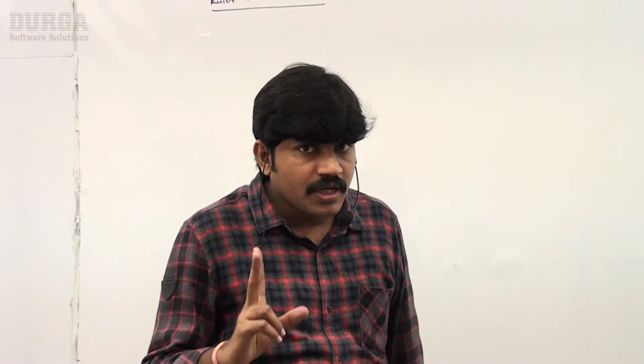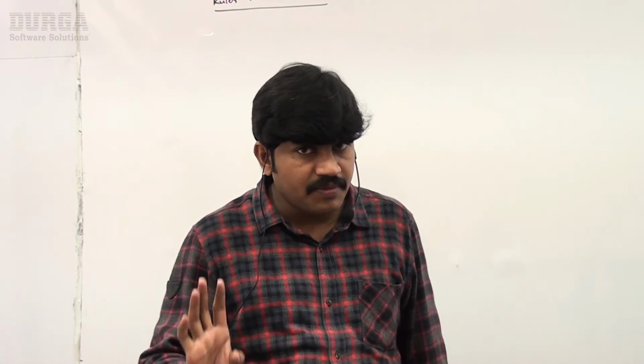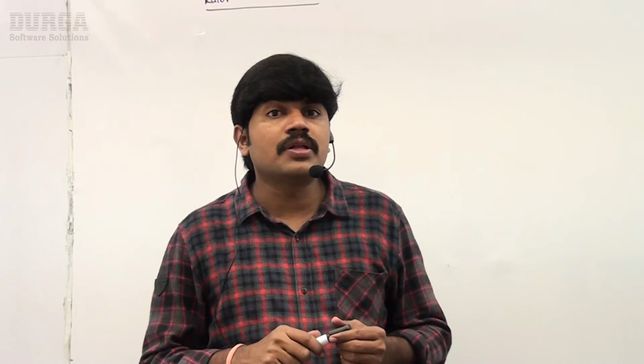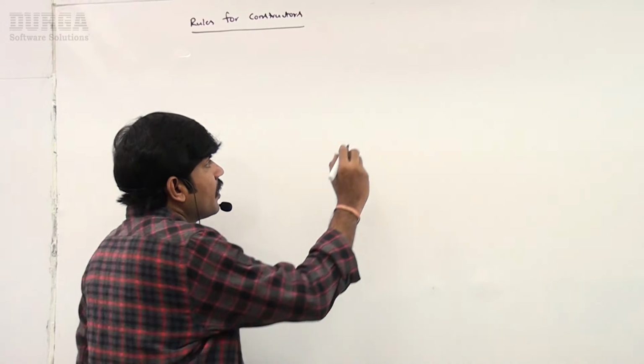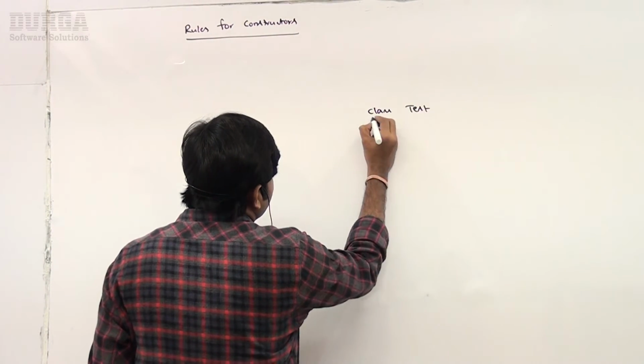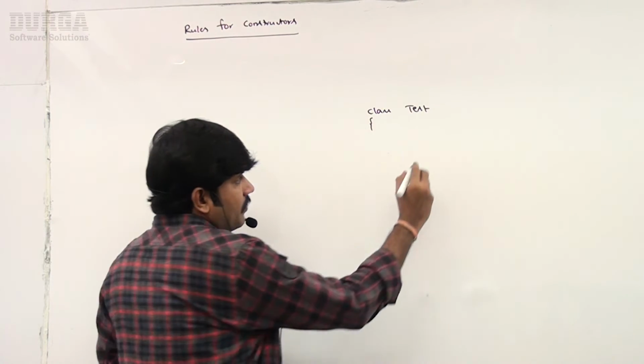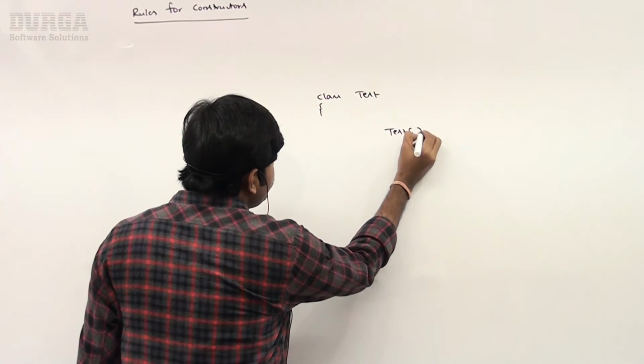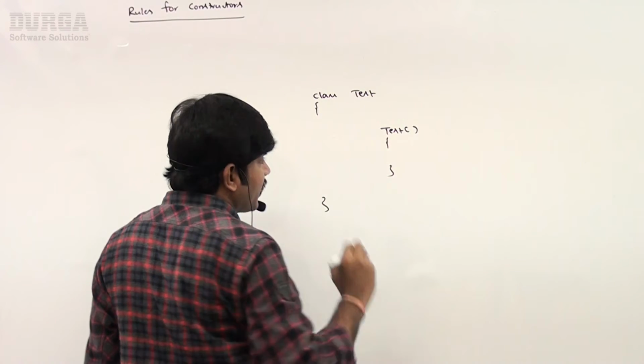Up to this point we covered two rules. The name of the constructor must be the same as the name of the class. The return type concept is not applicable for a constructor. Now the third point, observe carefully. For a constructor, which modifiers are allowed? I am declaring a constructor. Which modifiers are allowed for the constructor?